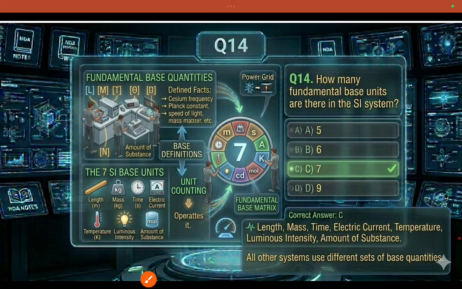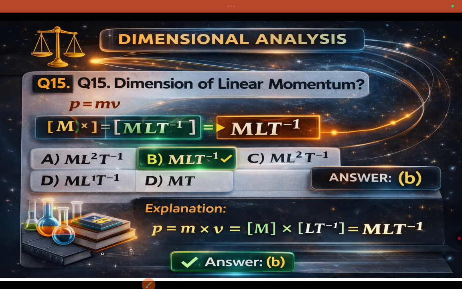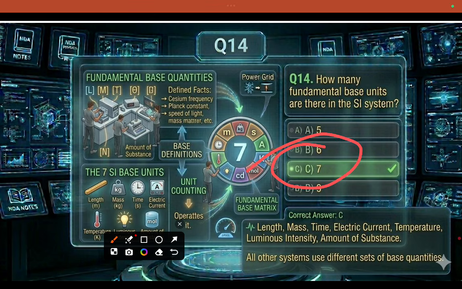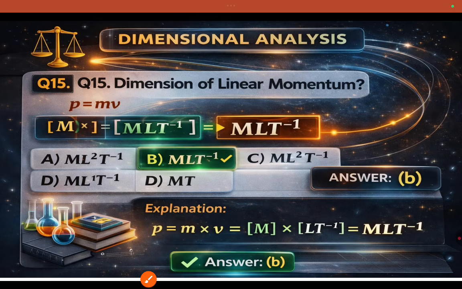Coming to the fourth one, fundamental quantities. How many fundamental quantities? We have 7 fundamental quantities: length, mass, time, current, luminous intensity, temperature, and so on. Like that we have 7 base units. They are known as fundamental.